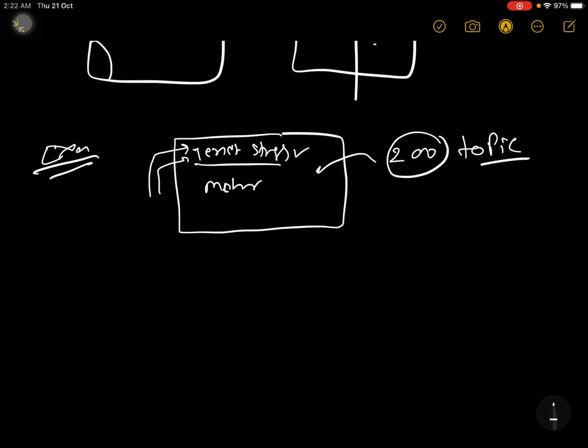Okay, and then suppose you have doubt in Mohr circle. So if you have doubt in Mohr circle, then put a cross. Cross means you don't know anything. If you have any single doubt in any topic, then you put cross, that you don't know anything. You don't even consider that I know that topic. If you know some topic, you should know completely.